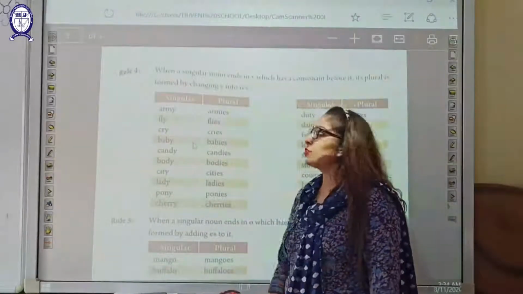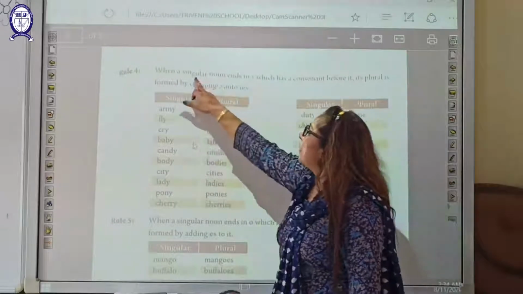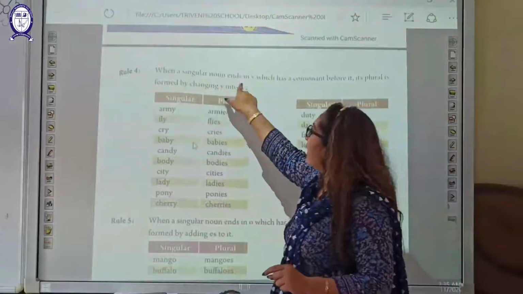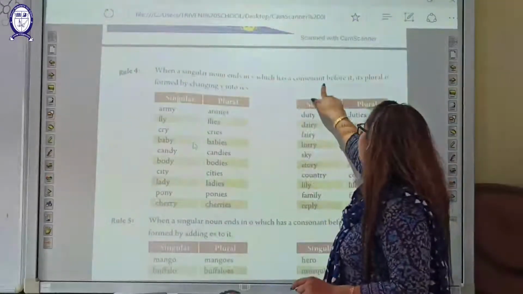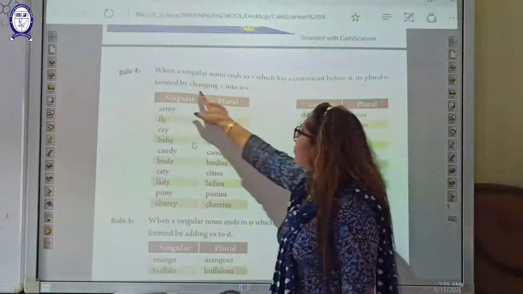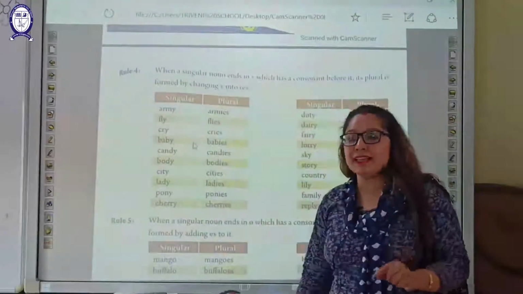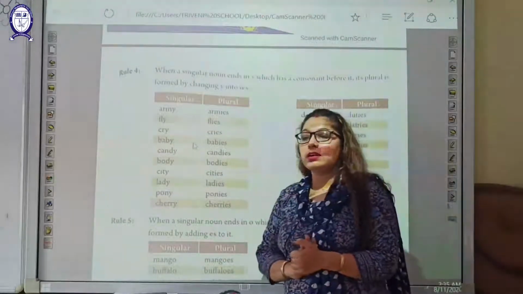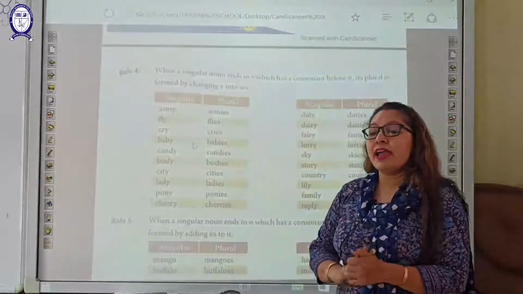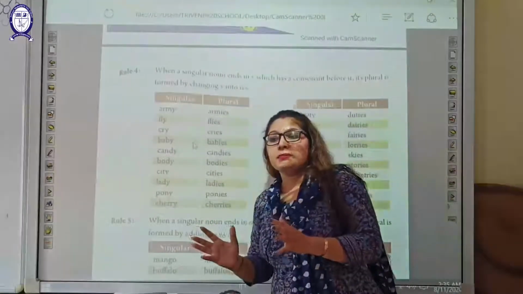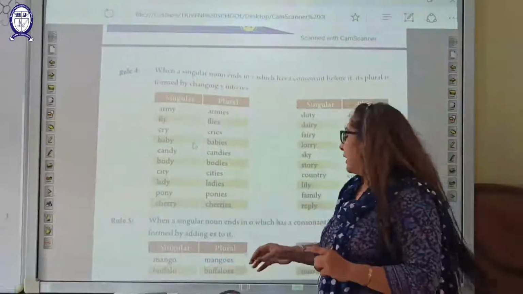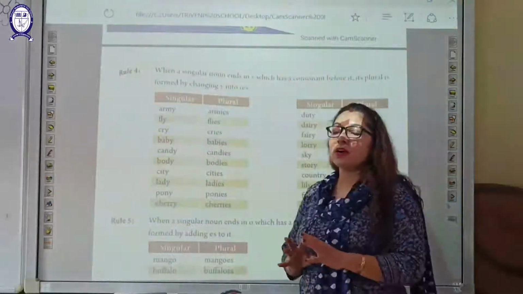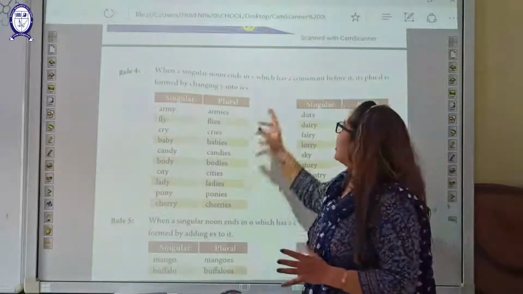Now we'll go to the next rule, that is the rule number 4. When a singular noun ends in Y, which has a consonant before it, its plural is formed by changing Y into IES. So students, what do you mean by consonants? Consonants are those letters which are except the words like A, E, I, O, U. Except that words, all the letters are consonants.